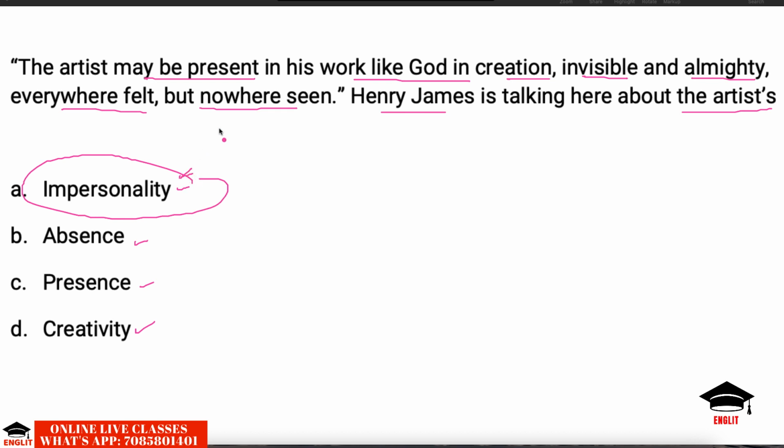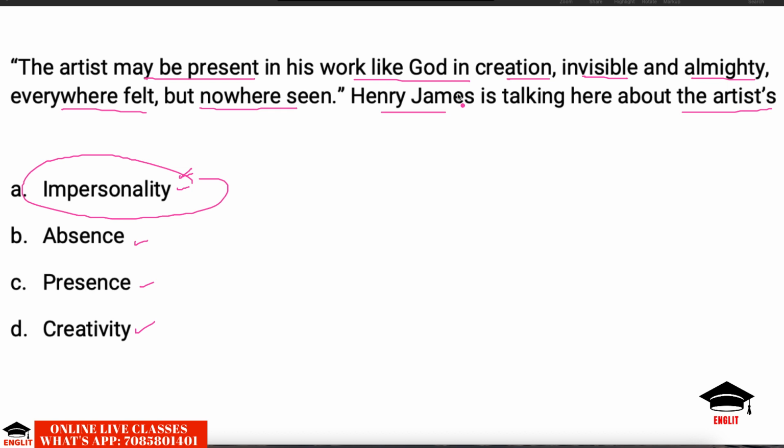This statement echoes the theory of impersonality of T.S. Eliot, which suggests that the artist may be present in his work like God in creation, means the artist is the creator, so his presence will be there, of course. But this presence should be invisible and powerful. It can be felt, it should not be overtly seen in the work itself. While reading the work, we may not feel that we are reading something about the writer.